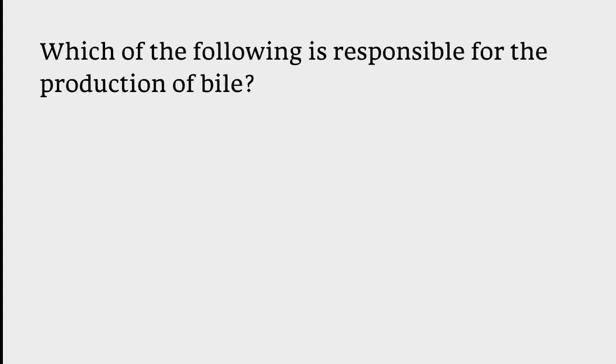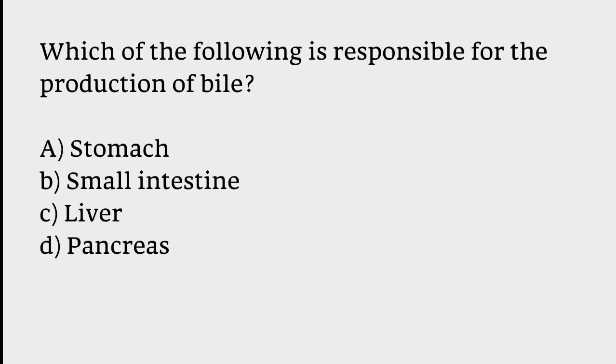Which of the following is responsible for the production of bile? Stomach, small intestine, liver, pancreas. The correct answer is option C. Liver is responsible for the production of bile.